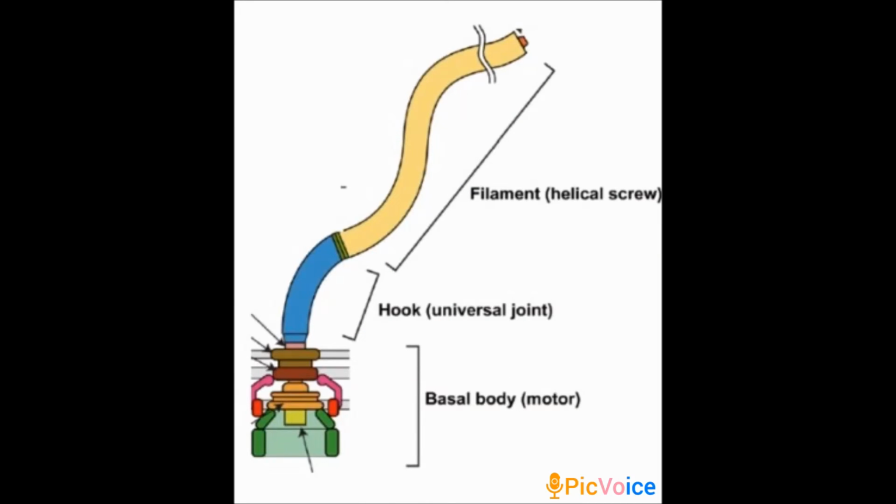In bacteria, some cells may be motile, that is, they can move, and some cells are non-motile, meaning they cannot move.